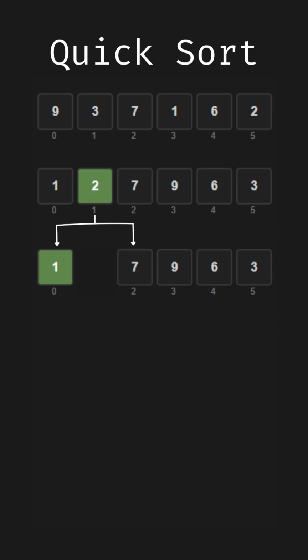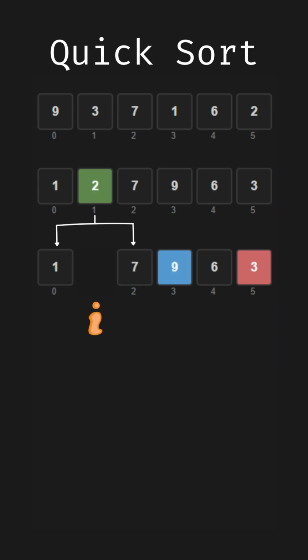The left section contains only one element, so it's already sorted. We now move to the right section and choose the last element, 3, as the pivot. First, we check 7, which is greater than 3. Since it's larger, no changes are made, and I remains 1.